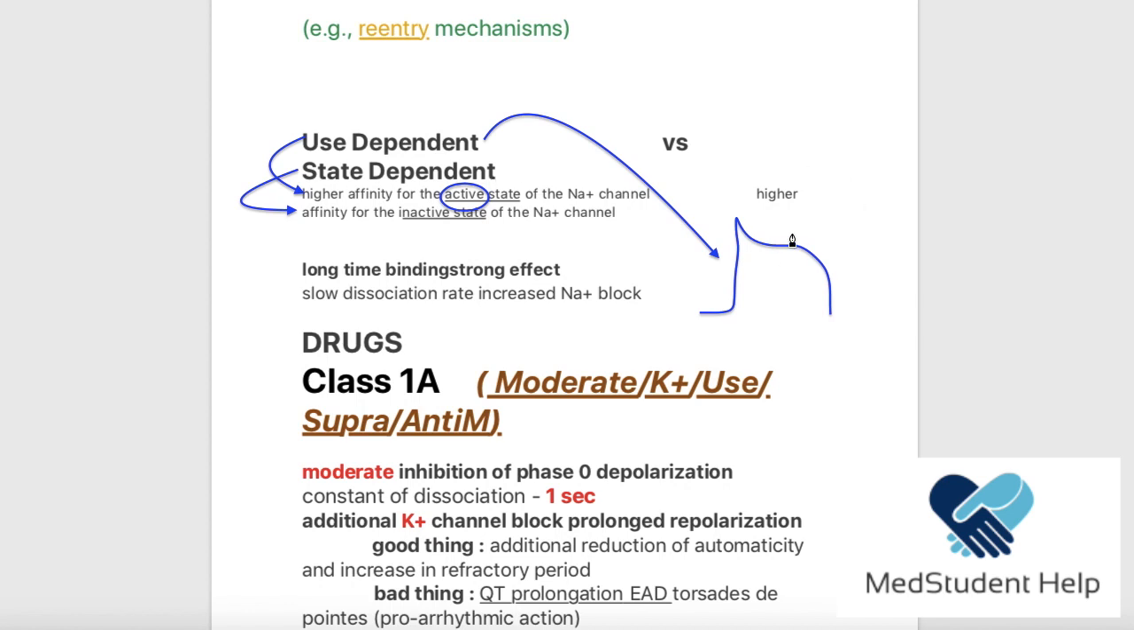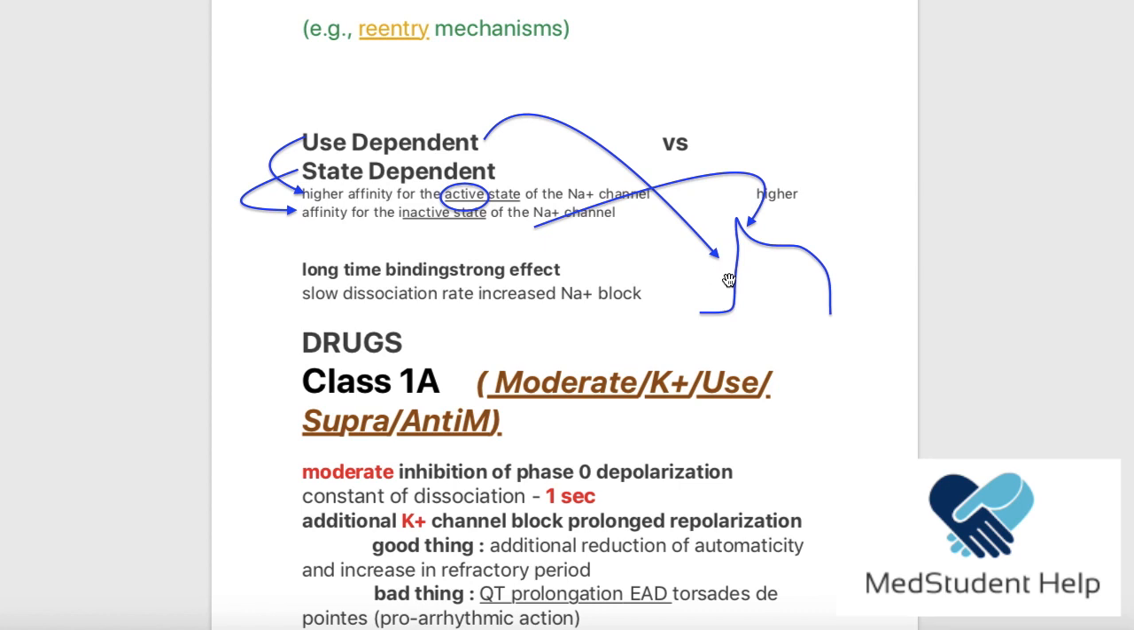When did we have the inactive form? We had it right there. After they are open, they are going to close in the inactive form, which means that they can't be opened again. So these guys are going to block here. Now, what does this mean to you? If the muscle had a tachycardia, then most of the sodium channels are going to be active because they are working all the time, which means we will have a higher number of the active form of the sodium channels, right? So in this case, a use-dependent drug is going to function very well.